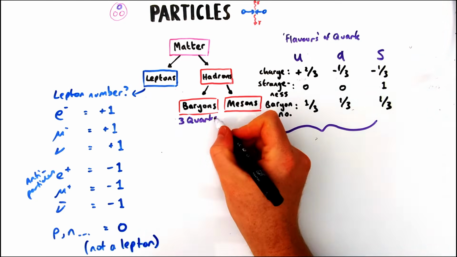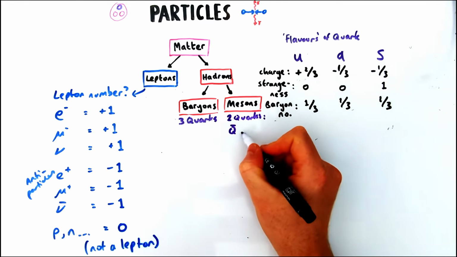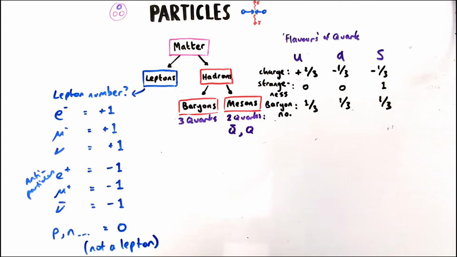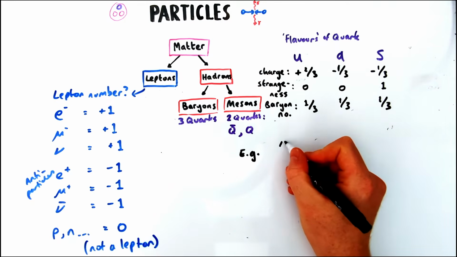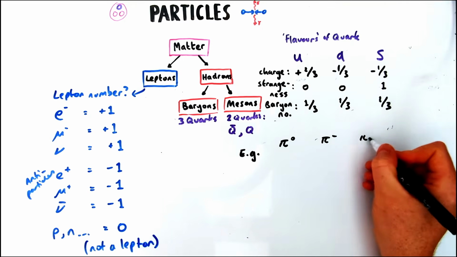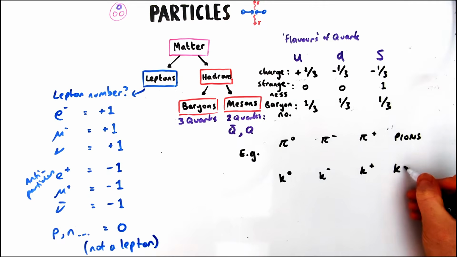The last category we haven't talked about yet is a meson. Now a meson is not a baryon, so therefore has a baryon number of 0, but contains quarks. So the only solution to that is that it has a quark-antiquark pair, meaning it's positive a third minus a third, giving it a baryon number of 0. So let's have a look at a few different common mesons and what's in them.